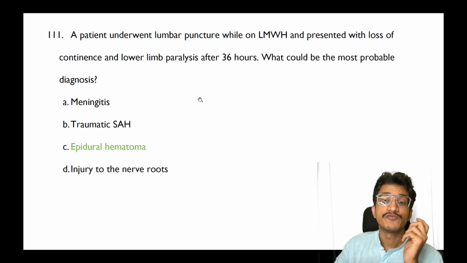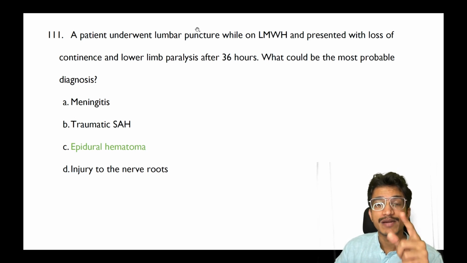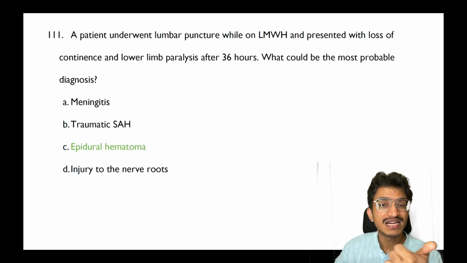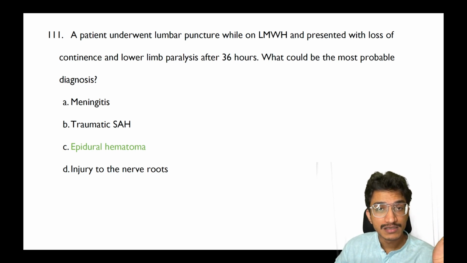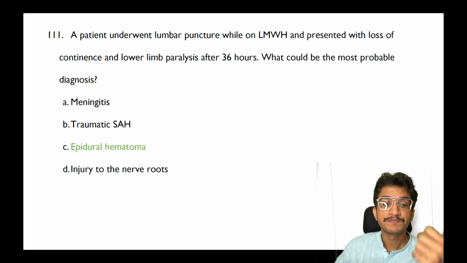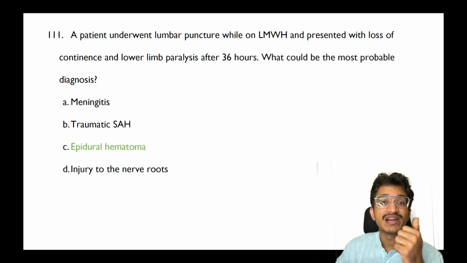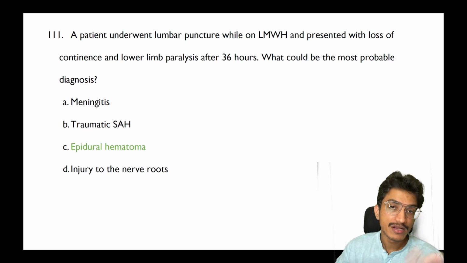Lumbar puncture, with the patient on treatment of low molecular weight heparin, with loss of continence and lower limb paralysis after 36 hours, so what is the most probable diagnosis? Now, as it is localized in the region below the level of lumbar puncture, it cannot be a traumatic subarachnoid hemorrhage, because you have done a lumbar puncture, it is always an epidural hematoma.